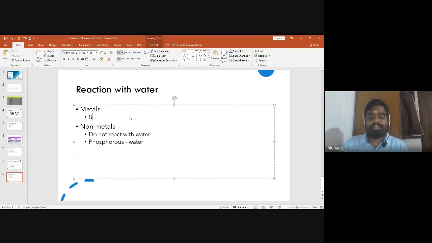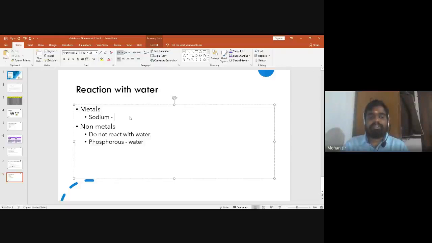So for example, if I will take sodium as an example, I don't know whether you have seen sodium or not. I don't know whether you have observed the reaction of sodium with water or not. Sodium is just a pale yellowish in color. It is very soft metal, as we had discussed earlier in the physical properties. Sodium and potassium are the two soft metals. Sodium is stored under kerosene. Why is it stored under kerosene?